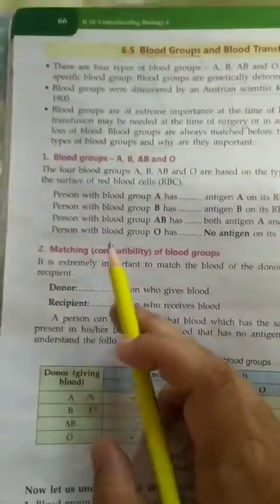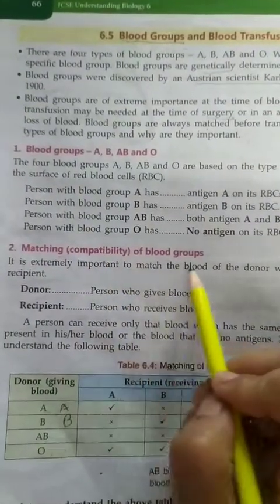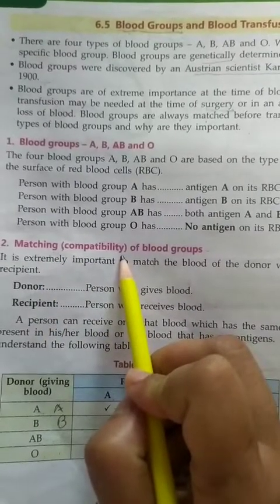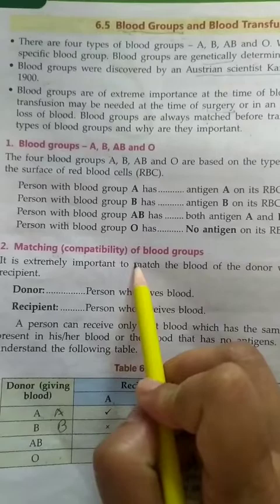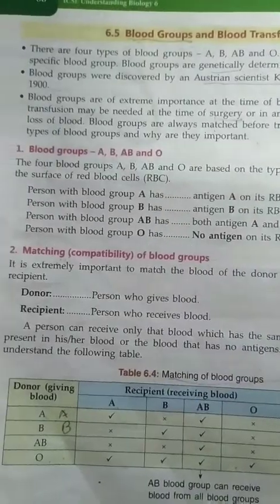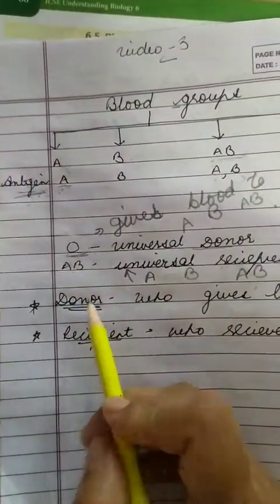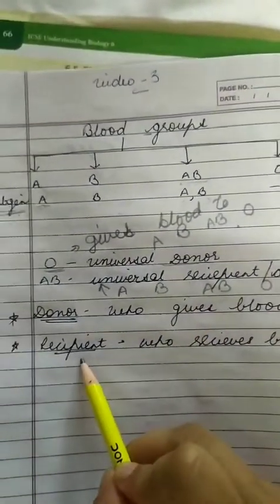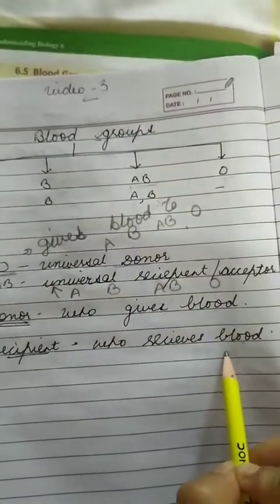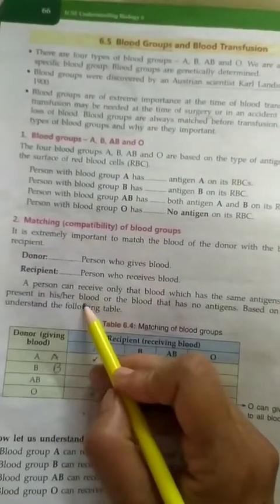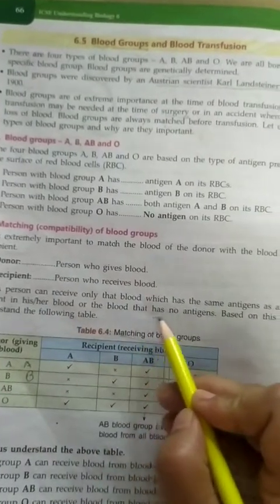Next, come to the matching or compatibility of blood groups. Compatibility means to match the blood group. Before the transfusion, we should match the blood group. So we should know who can donate the blood and who can receive the blood. We should know 2 terms: first is donor, second is recipient. Donor means the person who gives blood, and the recipient or acceptor is the one who receives blood from the donor. A person can receive only that blood which has the same antigen as already present in his or her blood, or blood that has no antigen.